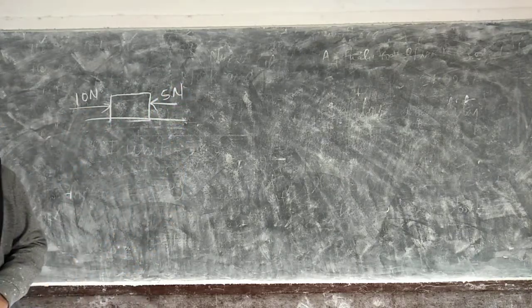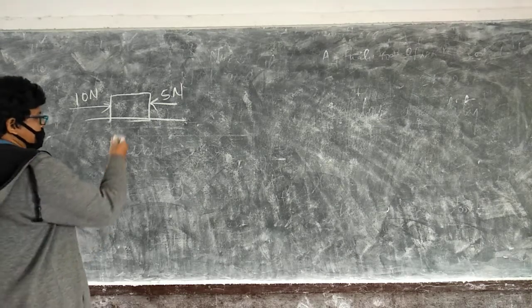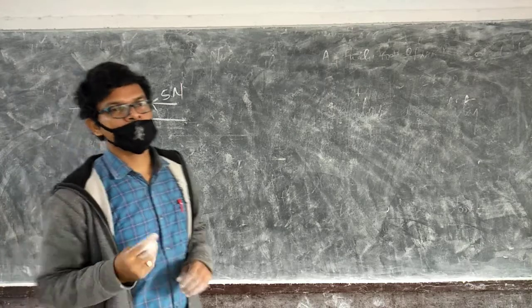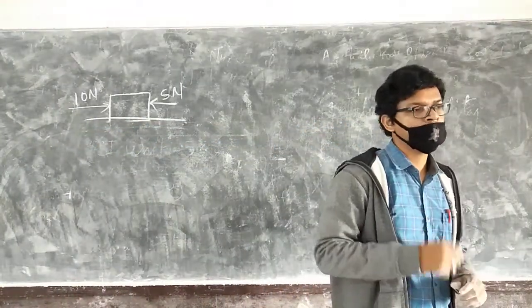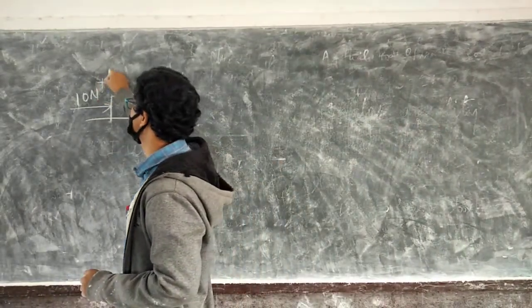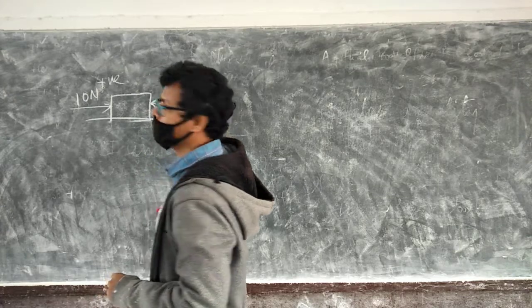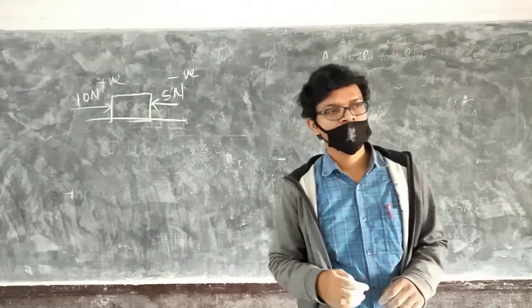Then which one will we take? So in this case we will always take the net force. Net force is 5 Newton. How? We can take this as positive and this as negative. Positive and negative just show the direction, nothing else.